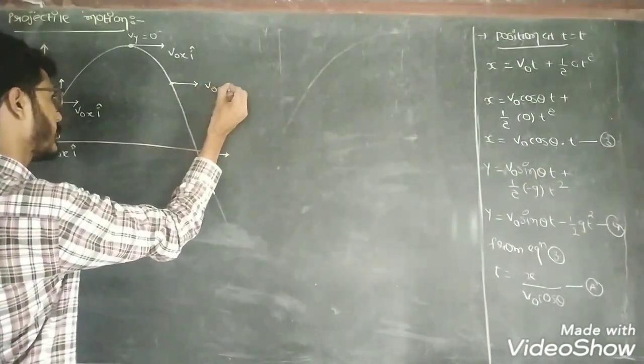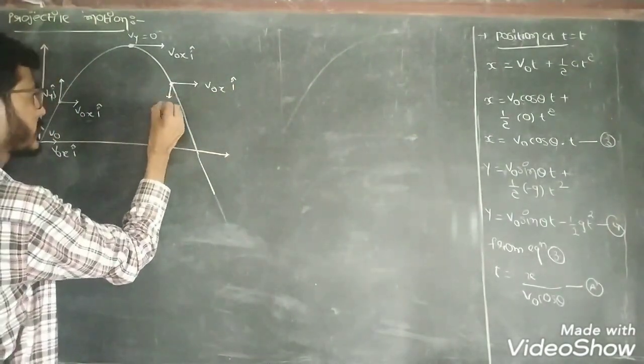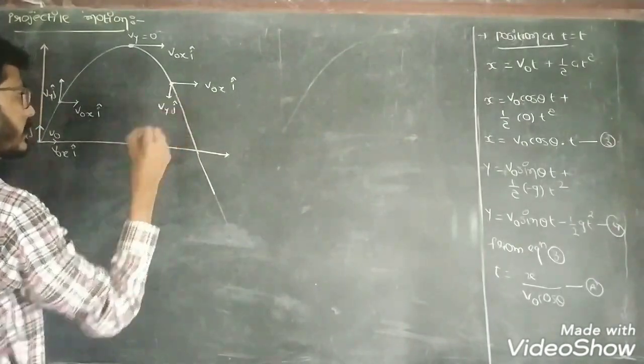After some time, at this point the x component is v0x i caret as it is, and the y component is vy j caret.